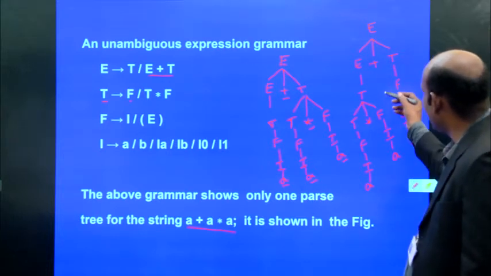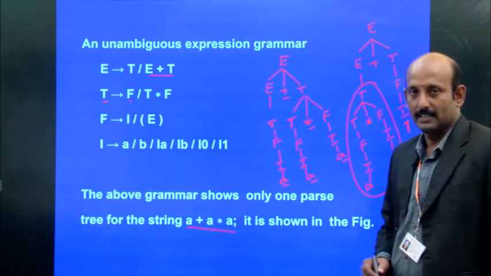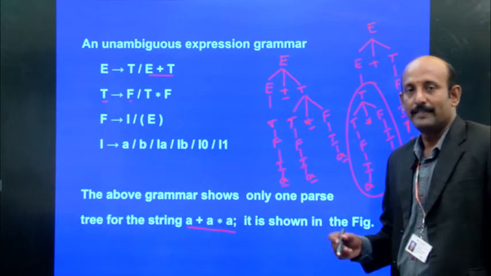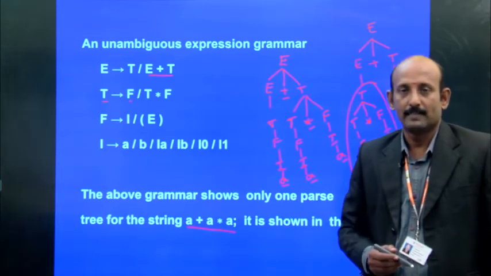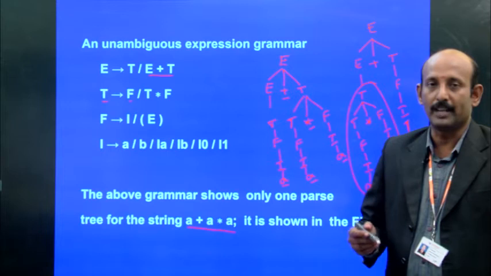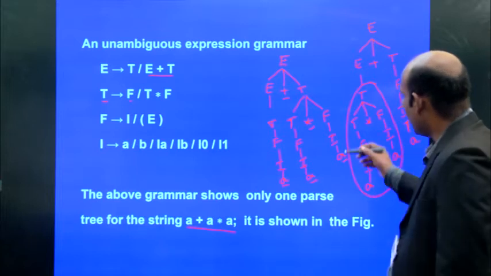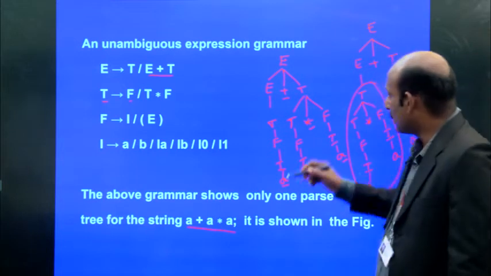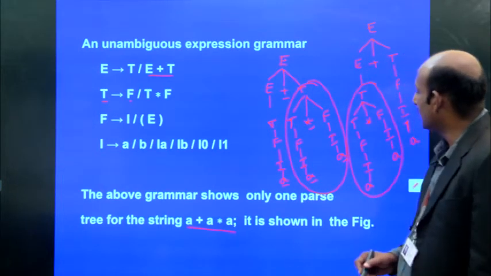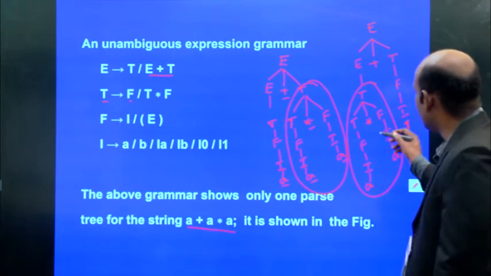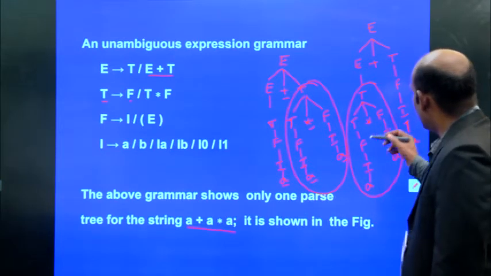Suppose we go for expanding on the left side of this production, that is the leftmost derivation. Leftmost derivation means we always replace the leftmost non-terminal, whereas in rightmost derivation we always replace the rightmost non-terminal. So, here we have done the rightmost derivation, because we are expanding on the right side of this tree, whereas here we are expanding the left side.